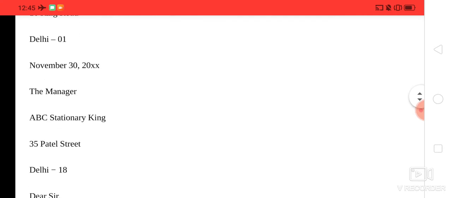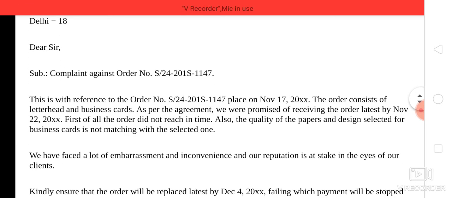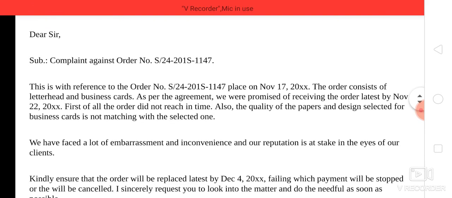So see here, one format is here. Complaint against order. This is the order number which is generated by the seller. This is a reference to the order placed on November 17, 2020 maybe. The order consists of letterheads and business cards. As per the agreement, we were promised to receive the order latest by November 22. First of all, the order did not reach in time, and the quality of paper selected for the business cards is not matching with the selected ones.